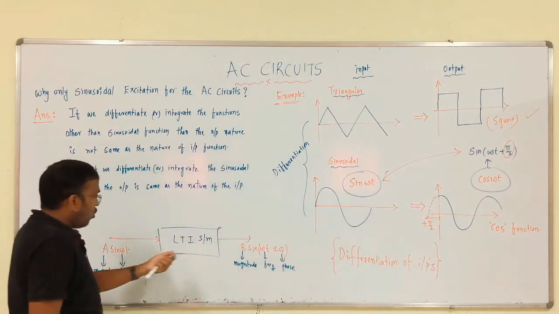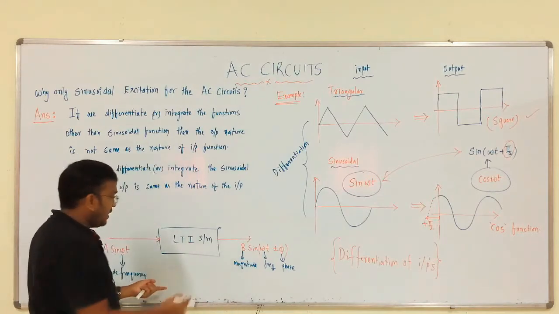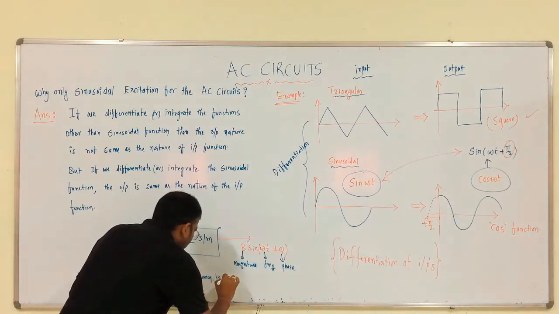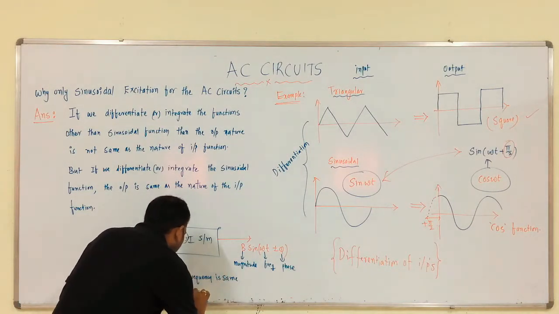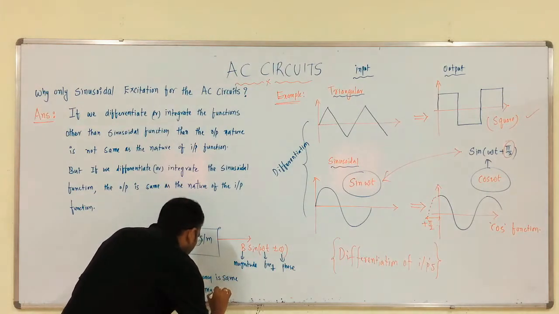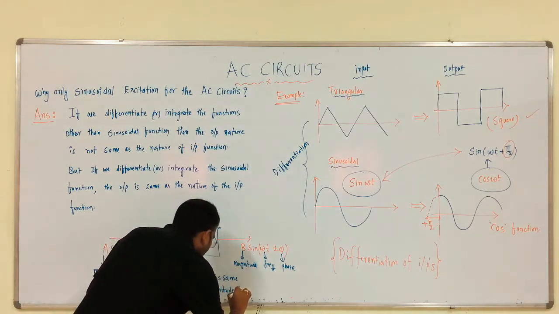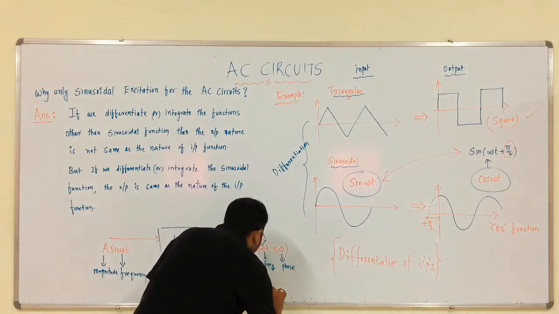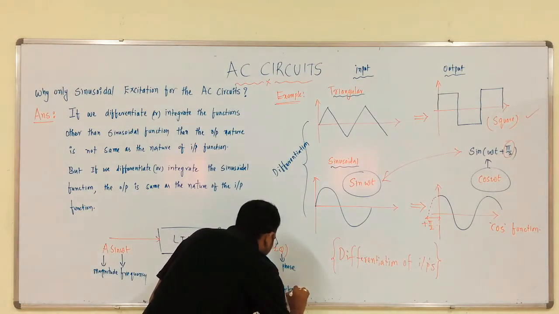So, from input to output, what we have to observe? That is, frequency is same, but magnitude and phase are different.